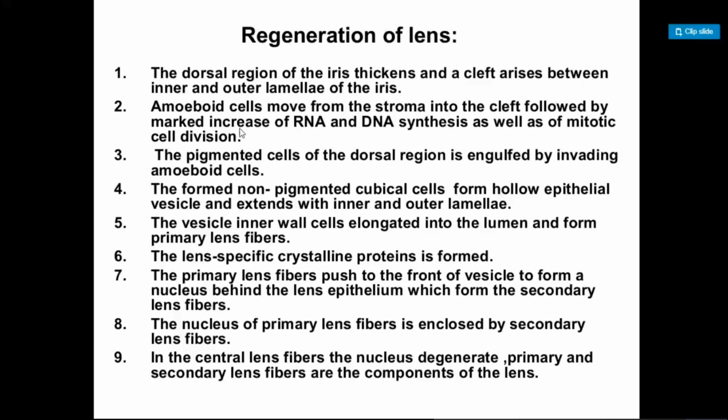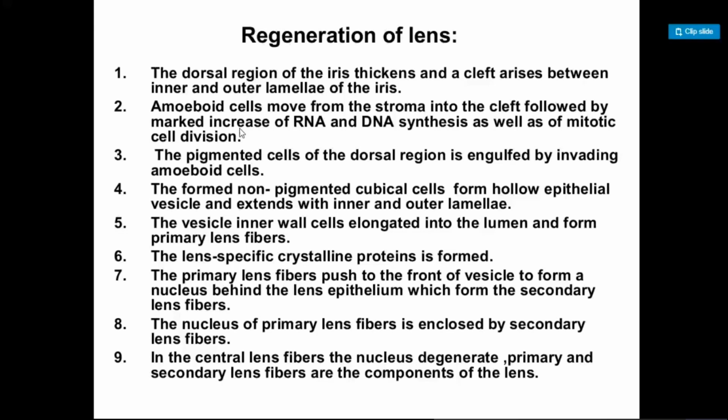The pigmented cells of the dorsal region are engulfed by invading amoeboid cells. The formed non-pigmented cuboidal cells form a hollow epithelial vesicle and extend with the inner and outer lamellar structure. Then the vesicle's inner wall cells elongate into the lumen and form primary lens fibers. So here is the step-by-step formation up to the formation of primary lens fibers, after which the lens-specific